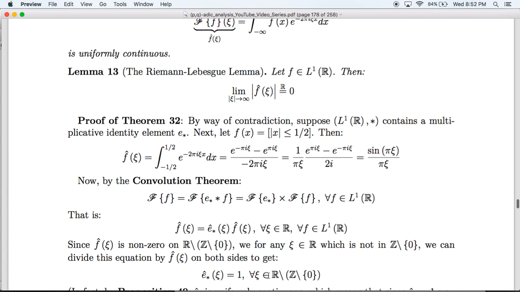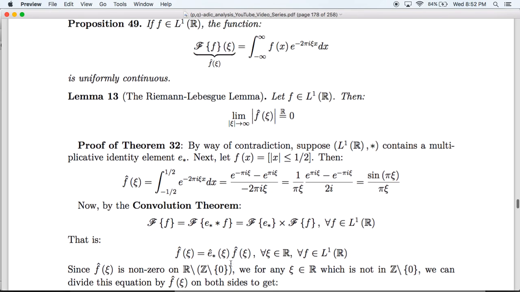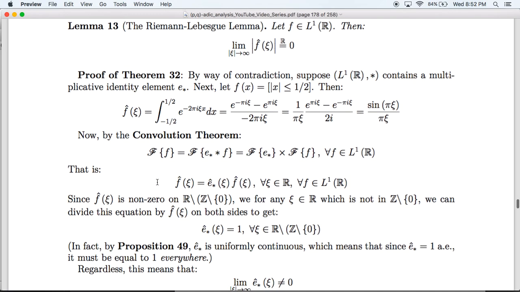So for all real numbers except the non-zero integers, we get that E star hat of xi is equal to 1. By this proposition 49, since E star hat is uniformly continuous, and this shows that E star hat is equal to 1 almost everywhere, by uniform continuity E star hat has to be equal to 1 everywhere.